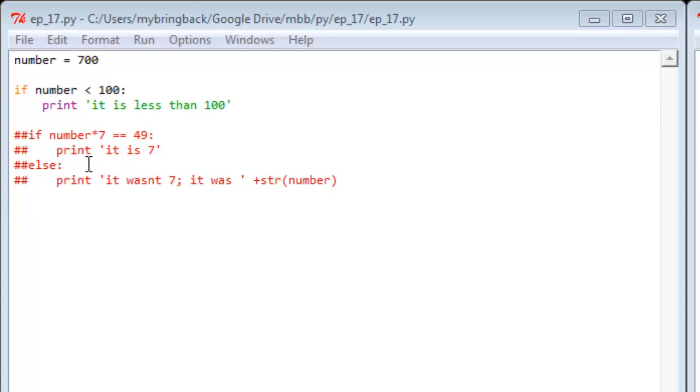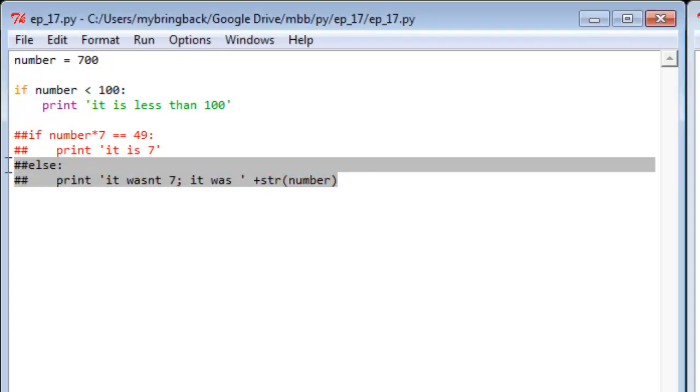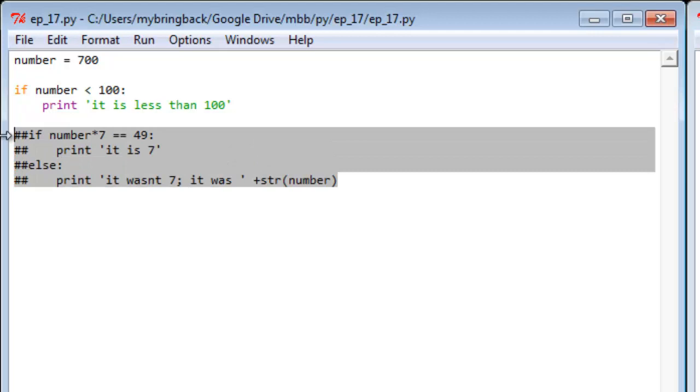All right, and in some cases that's going to be good enough. Just one particular type of scenario you want to handle, you have your if statement, it catches those cases, and you move on throughout your script. In other cases, you want a little bit more robust approach to things, and you're going to want to say, in the case where it's 7, we do one thing. In the case where it's not 7, we do another.